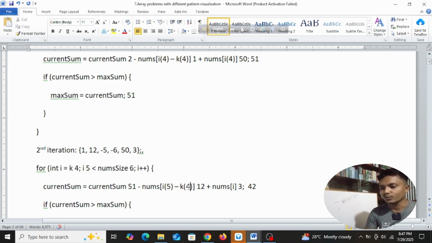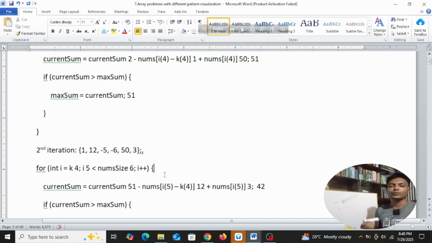So 5 minus 4, that means 1. nums[1]'s value is 12, right? So 51 minus 12 plus 3. So why is it 3? i is 5 now, right? So in the fifth position, 3 is the value. So if you calculate, we get 42, right?